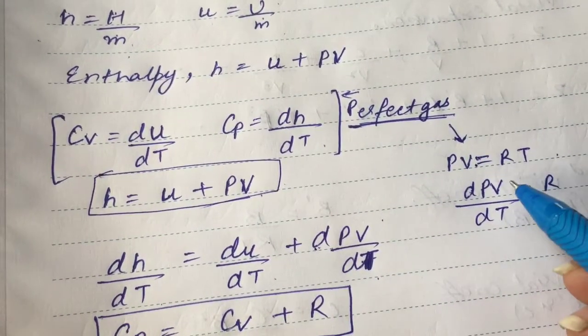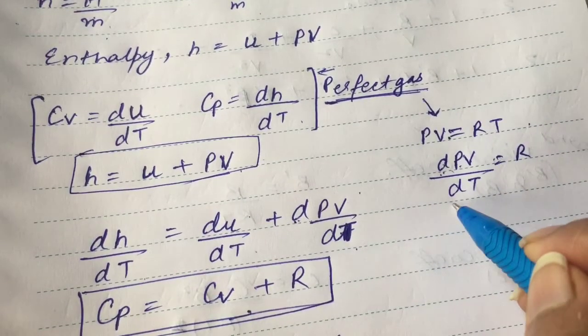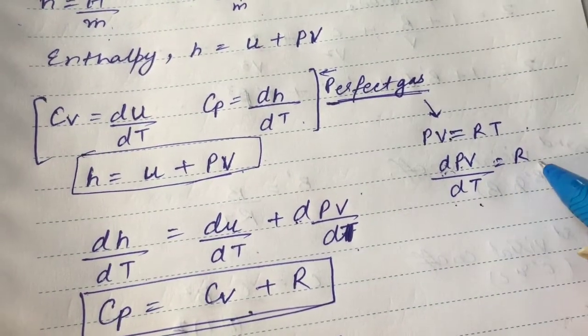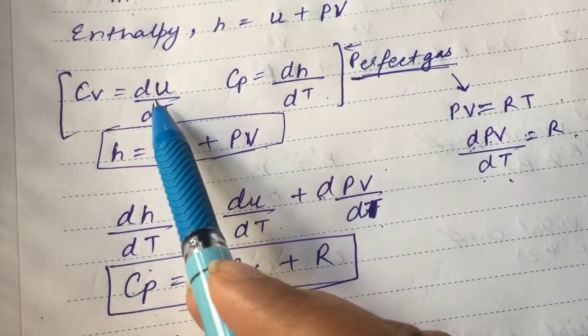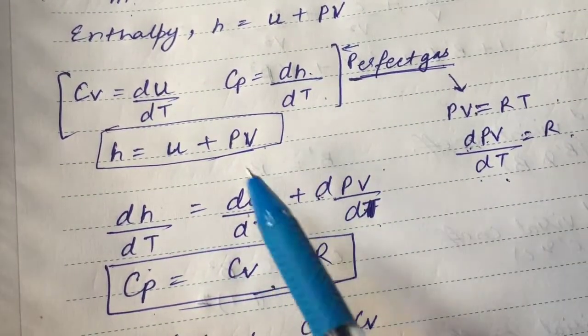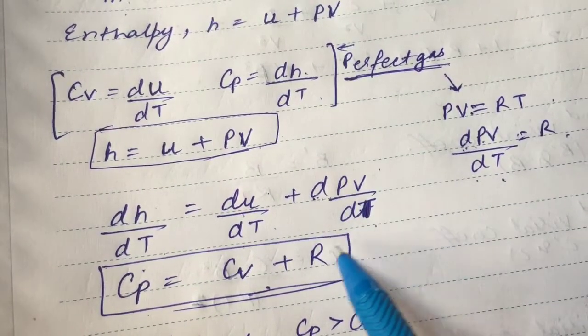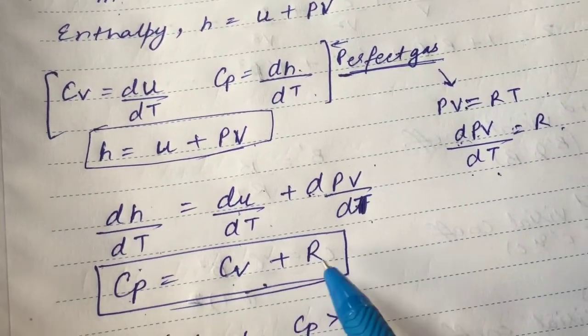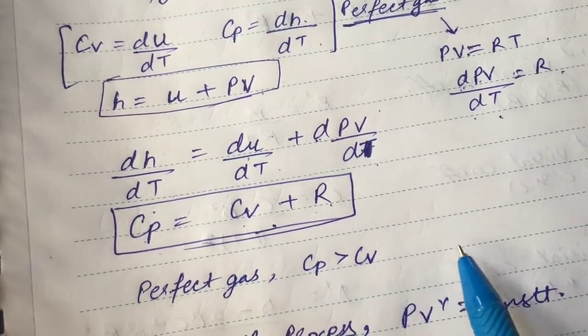For perfect gases, differentiation of PV with respect to temperature is equal to R. So dH by dT is Cp, dU by dT is Cv, and d of PV by dT is R. So Cp is equal to Cv plus R. For a perfect gas, Cp is always greater than Cv.